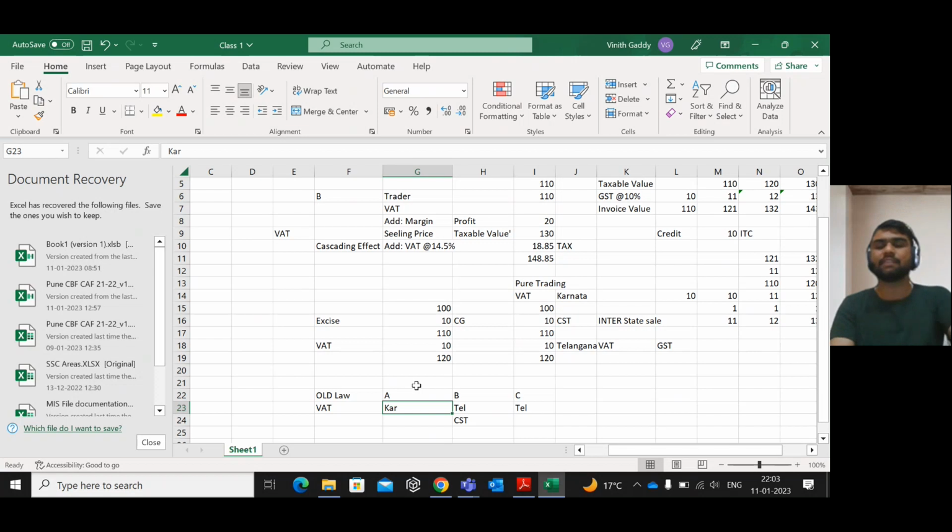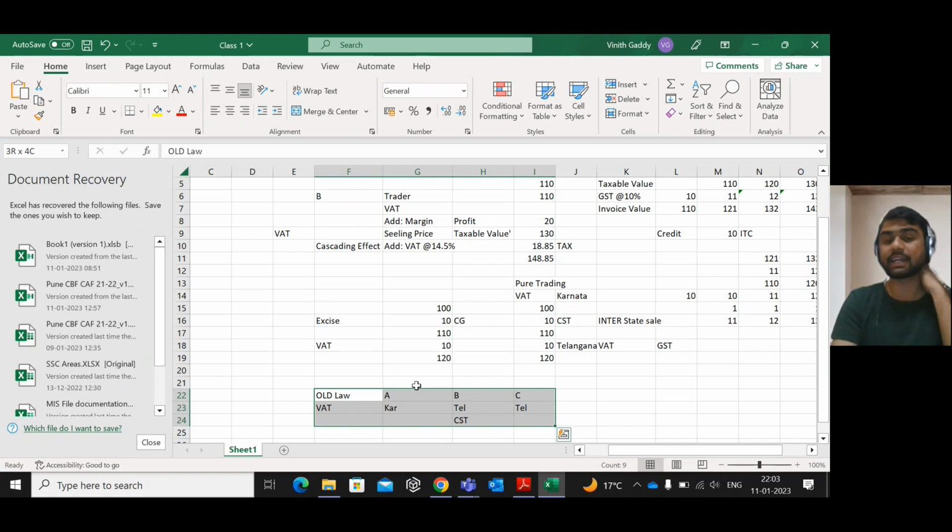Why? Because there is a condition in VAT law. The first basic condition was that purchase should be made within the state. That means only when the purchase is made within the state, the portion of tax which he pays to the supplier will be available as credit. Here the supply takes place between two different states, so the CST component was involved. So the CST component which B has paid to A will not be available as credit. So even in the same law, where two different taxes are levied, the tax credit chain breaks. This is also one of the disadvantages.